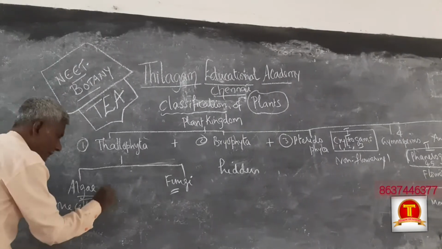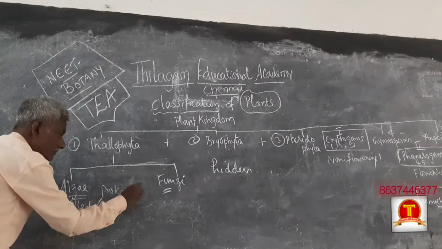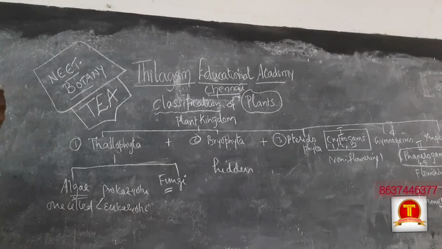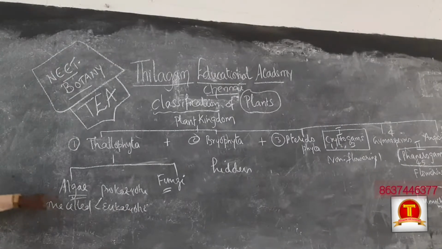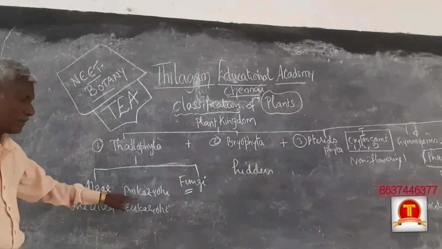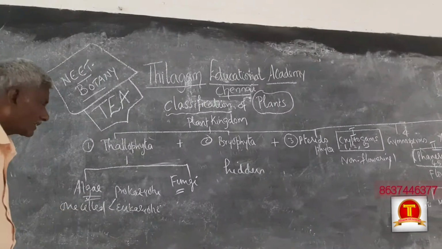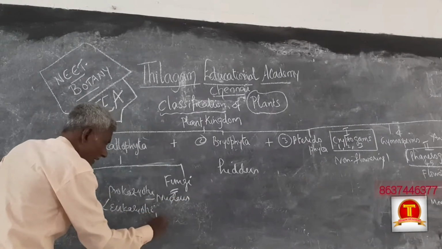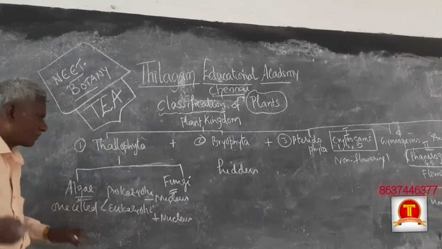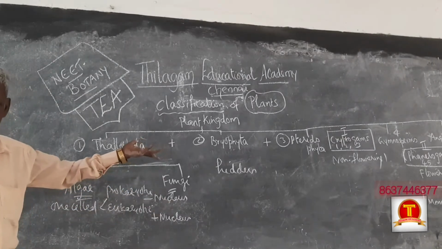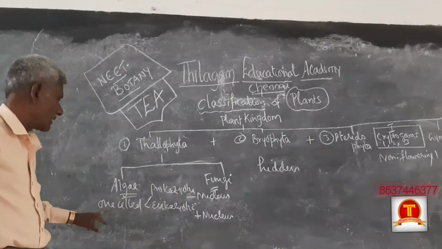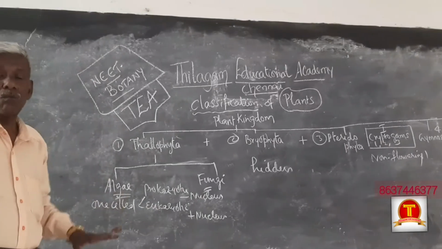Organisms may be prokaryote or eukaryote. One-celled plants are algae. That one-celled organism may be prokaryote or eukaryote. What is prokaryote? Without nucleus. What is eukaryote? With nucleus. In short, minus nucleus, no nucleus; plus nucleus, nucleus is present. So prokaryotic algae and eukaryotic algae are both present, both are one-celled.